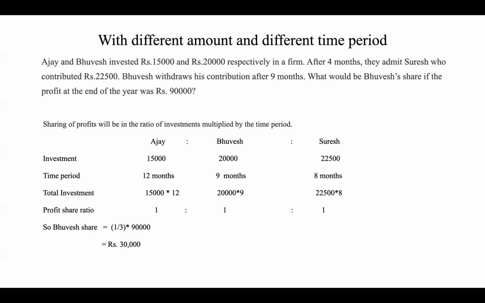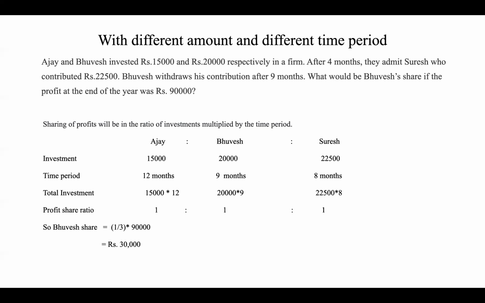Here there are three members; Suresh joined after 4 months, whereas Bubes withdraws his contribution after 9 months. The investment is 15,000 for Ajay, 20,000 for Bubes and 22,500 for Suresh. There is no change for Ajay, so he invested for the entire year, 12 months.